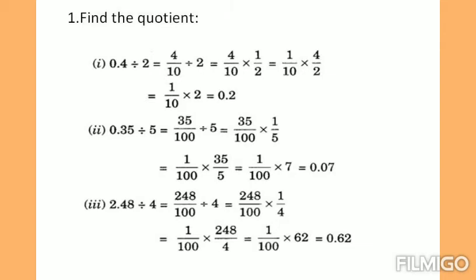Just cancel out 5 and 35 by 5 table. You will get 7 in the numerator, 1 in the denominator now. Now you just multiply 7 into 1, that is 7. In the denominator 100 into 1, that is 100, that is 7 by 100. It can be represented as decimals 0.07. Similarly, you can try the third one, children. Can you try?